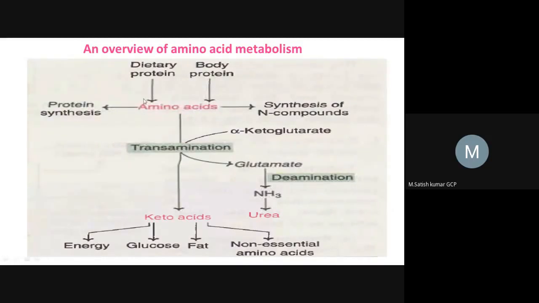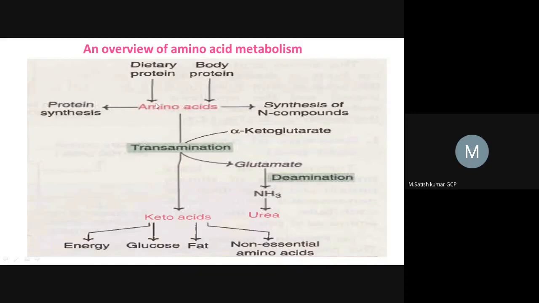But these amino acids can also be degraded. They get degraded and are converted into keto acids and urea. This is the catabolic pathway. So amino acids get synthesized by the anabolic pathway, and can be converted into keto acids and urea by the catabolic pathway.